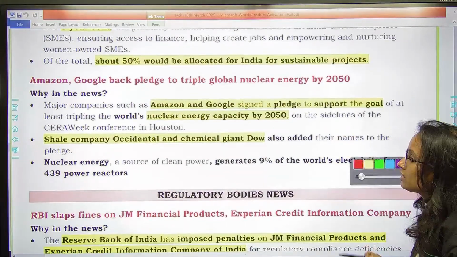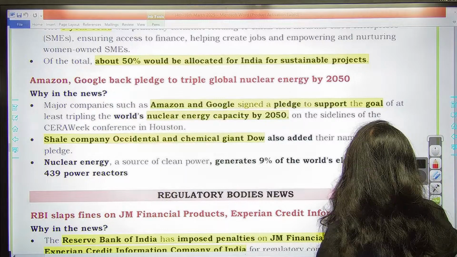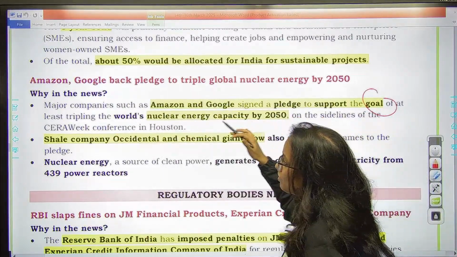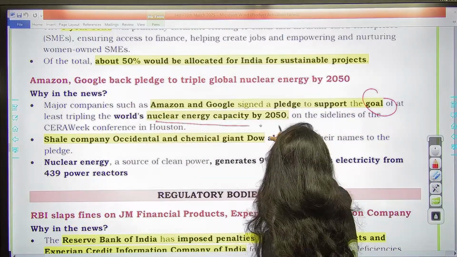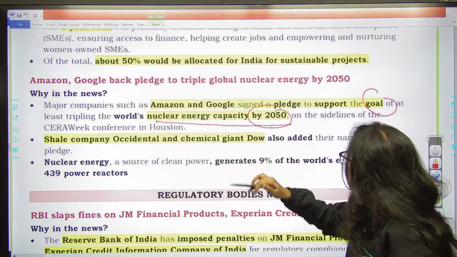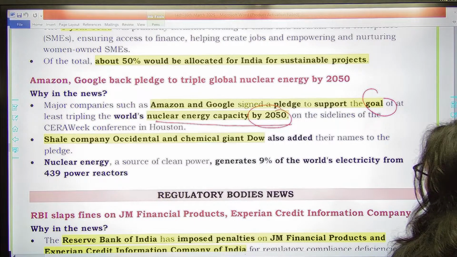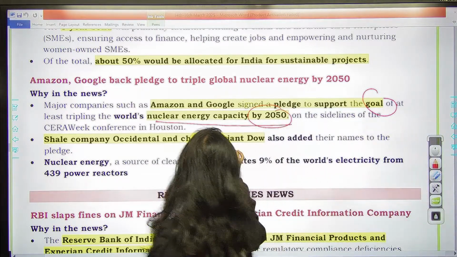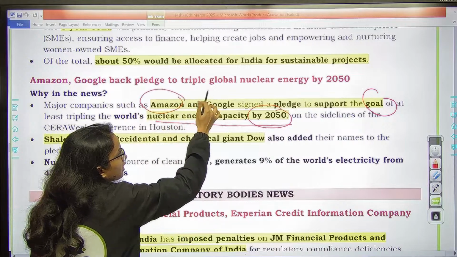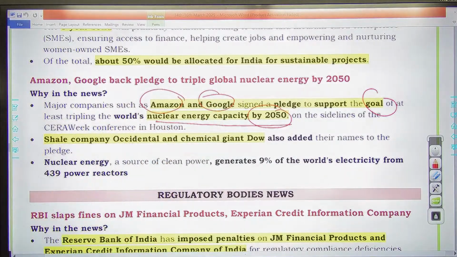The next one is Amazon and Google. They have signed an agreement to support the goal of at least tripling the world's nuclear energy capacity by 2050 on the sidelines of the CERAWeek conference in Houston. So basically you need to remember who has signed this agreement. Amazon as well as Google have signed this. By 2050, they want to at least increase the world's nuclear capacity by 3 times.